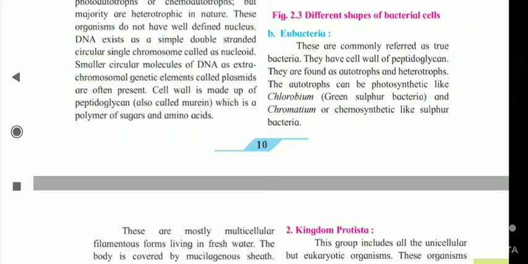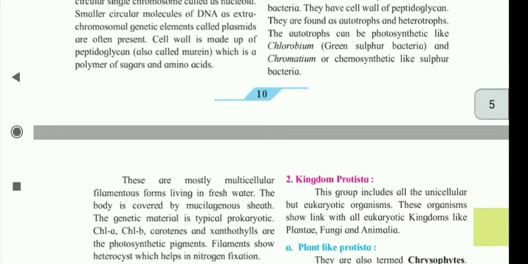Eubacteria. These are commonly referred to as true bacteria. They have a cell wall of peptidoglycan. They are found as autotrophs and heterotrophs. The autotrophs can be photosynthetic, like chlorobium, green sulfur bacteria, and chromatium, or chemosynthetic, like sulfur bacteria.